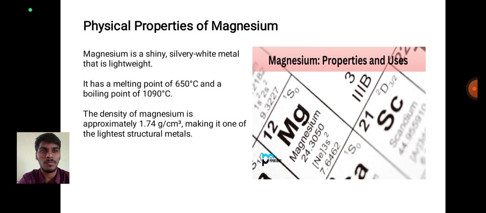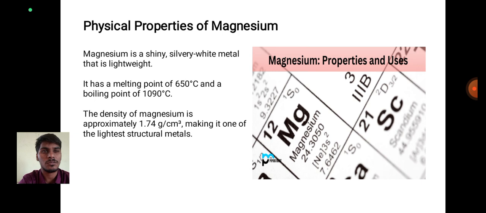The density of magnesium is approximately 1.74 grams per cubic centimeter, making it one of the lightest structural metals. See the picture.